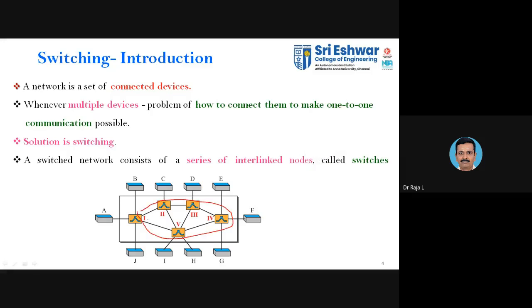You may have 1 connected with 2 and 5. Similarly, 2 is connected with 3 and 5, and 3 is connected with 5 and 4. This is expanded and projected externally. This is the symbol they have given for the switch, and this is the component they normally represent. So we have a network which is interconnected with each other. That is said to be a series of interconnected nodes, and here the nodes resemble switches.